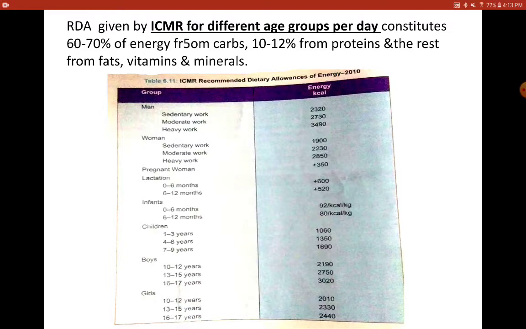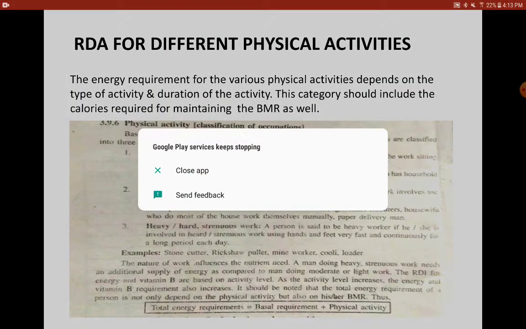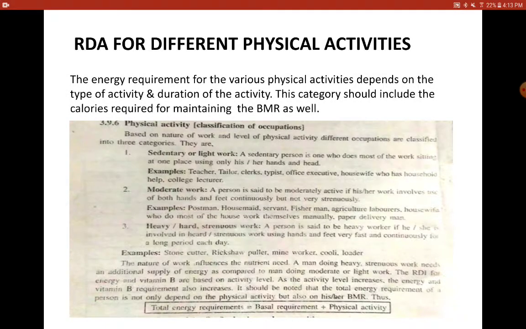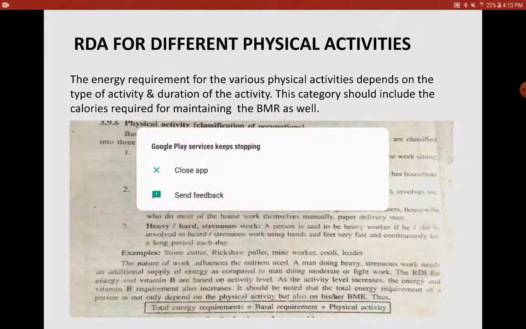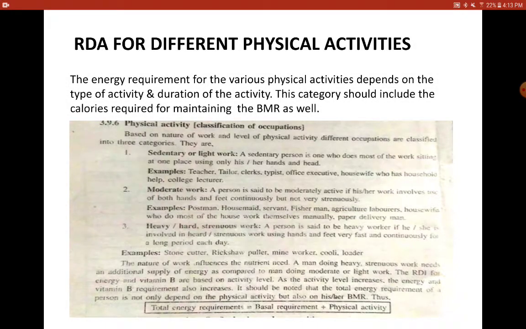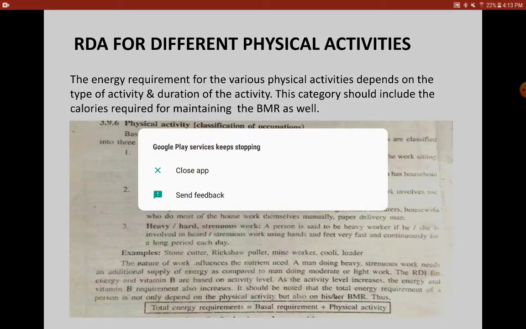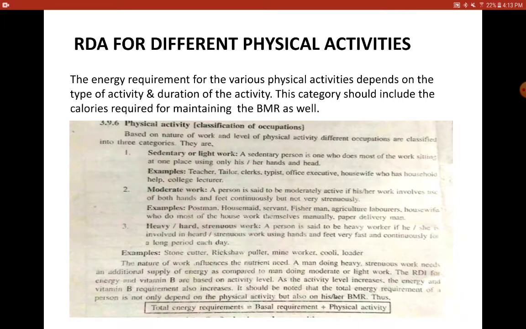So when I say infants, pregnant women, and children, boys and girls, you don't have the different types of work listed. Now let us discuss the RDA for different physical activities. In your syllabus we have RDA for physical activities, RDA for infants, RDA for children and RDA for pregnant women. In this presentation I will cover only RDA for different physical activities, and the rest will be covered in the next presentation.